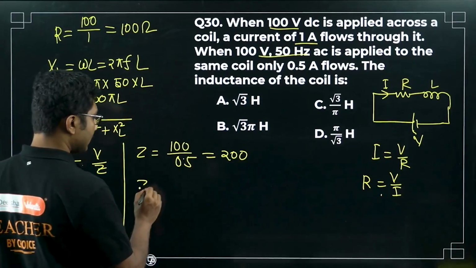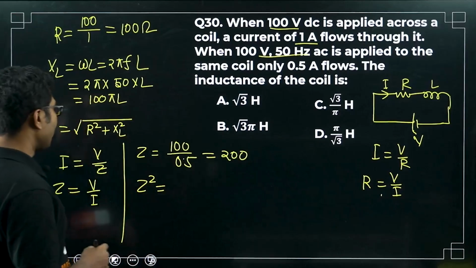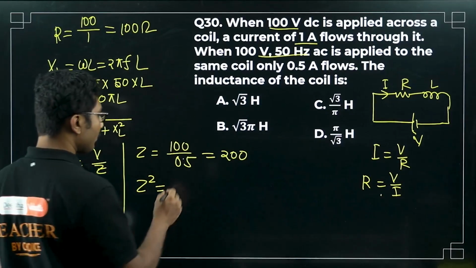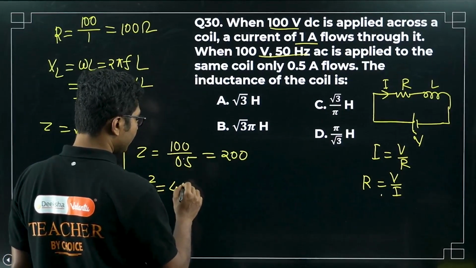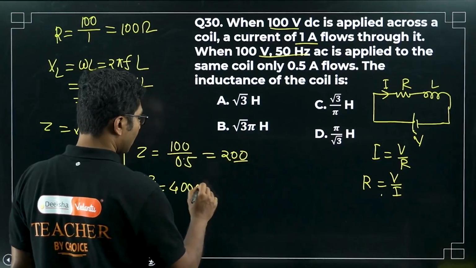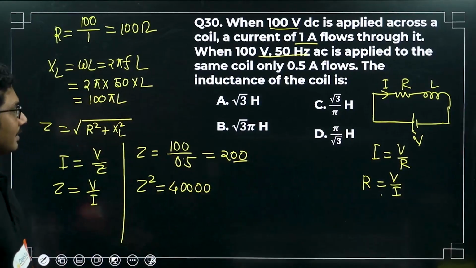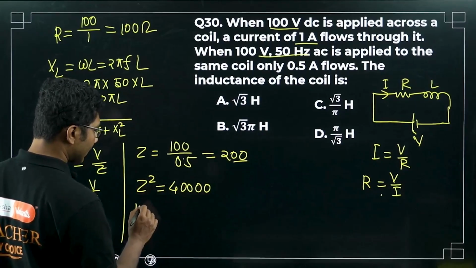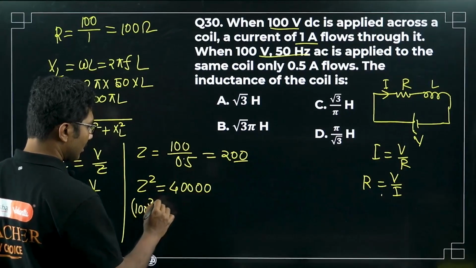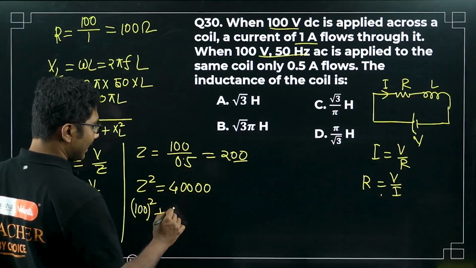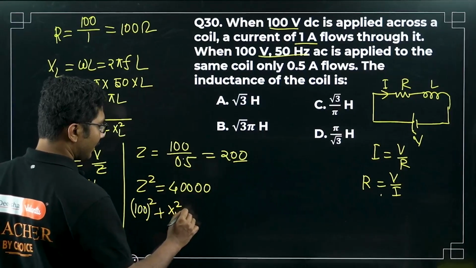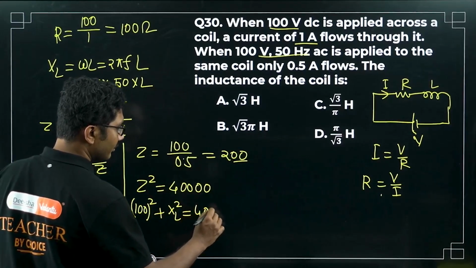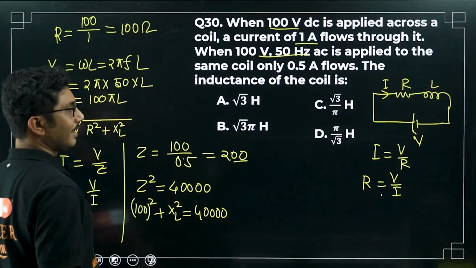Now let us square both sides. That will be easier for us. So Z square will be 40000. Now Z square is basically R square, R square is 100 square, plus XL square equals 40000.